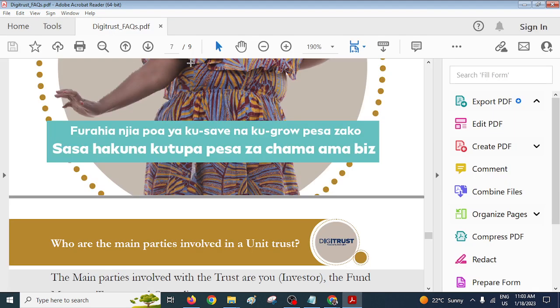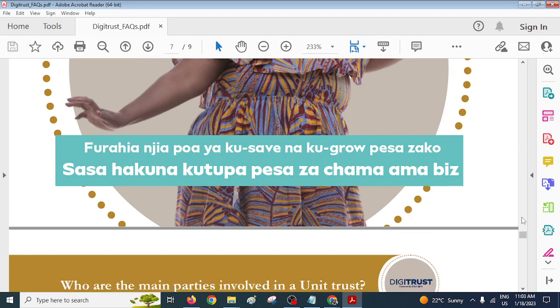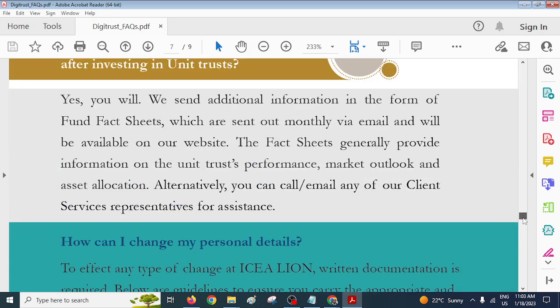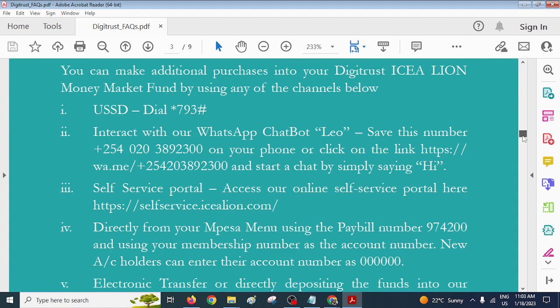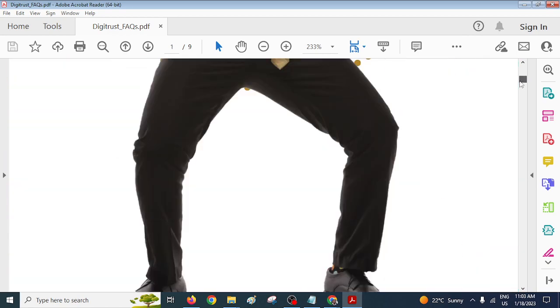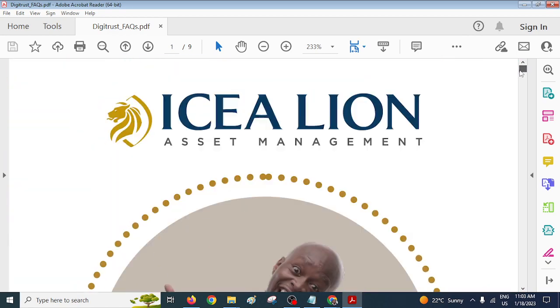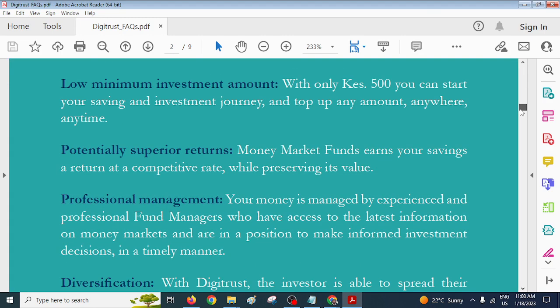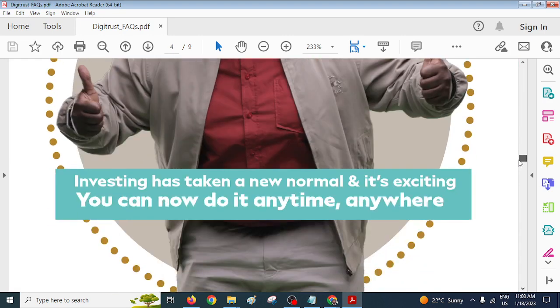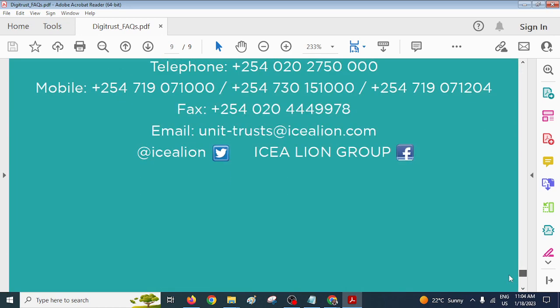I also have a PDF version of what they are, right? So if you're interested, I can always share it with you. You can also get this from their website, so that at least you read line by line, right? Perform some due diligence on your own, so that you are aware of what you are getting into, right? So that is DigiTrust for you.